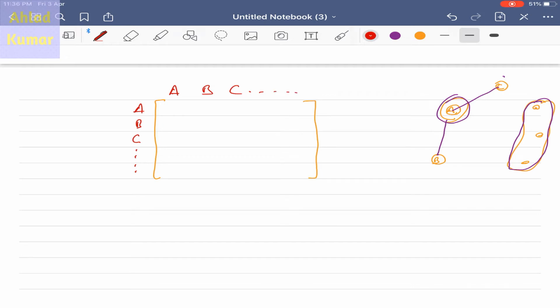For A, the index value will be 0 here, for B it will be 1, and for C also it will be 1.